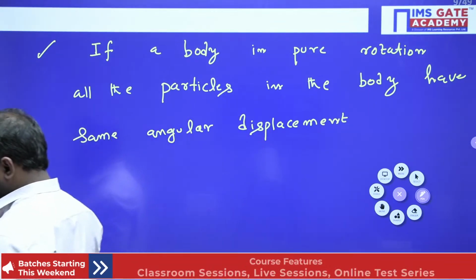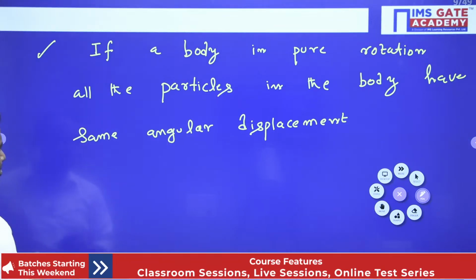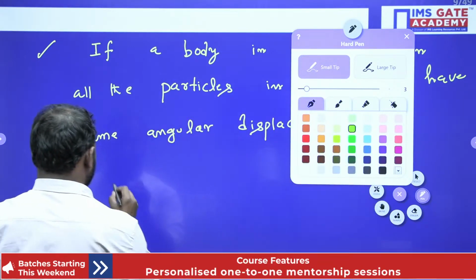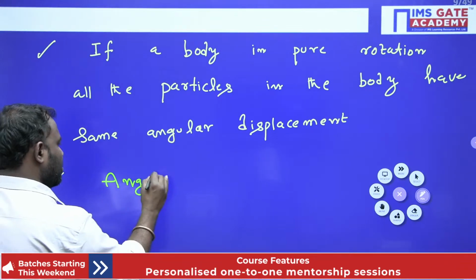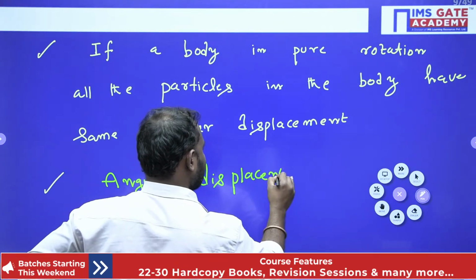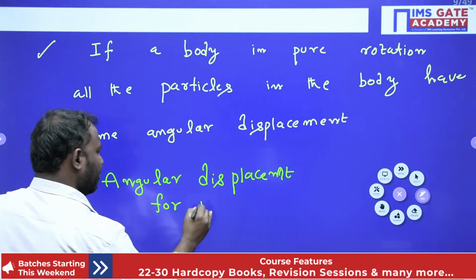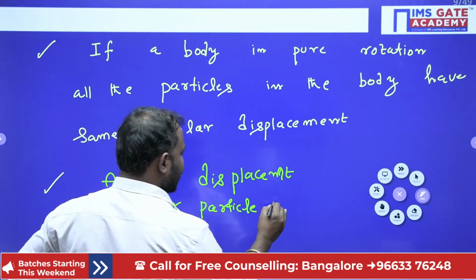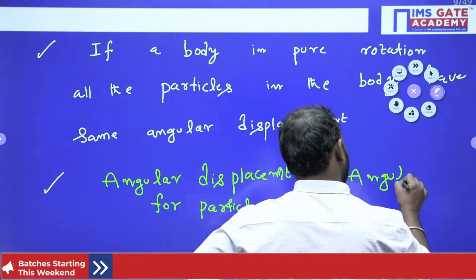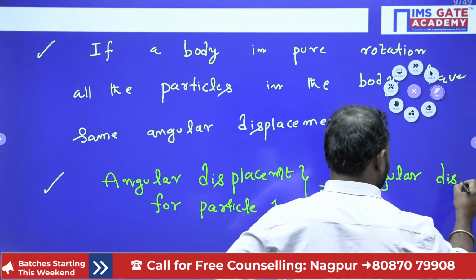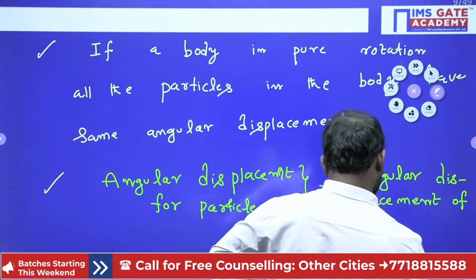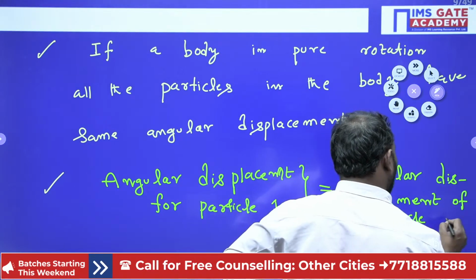All right, guys, I hope everybody understands. Now, angular displacement for particle 1 is equal to angular displacement of particle 2, right?